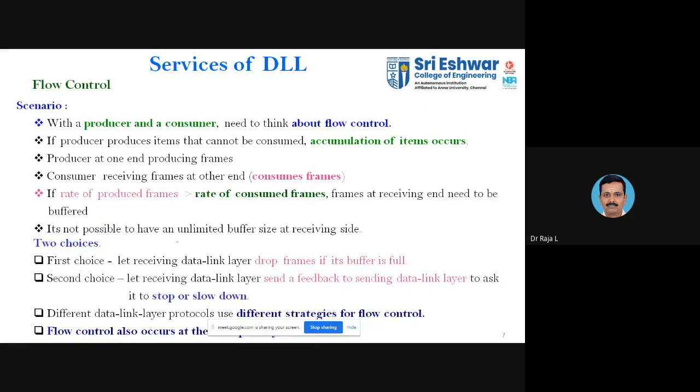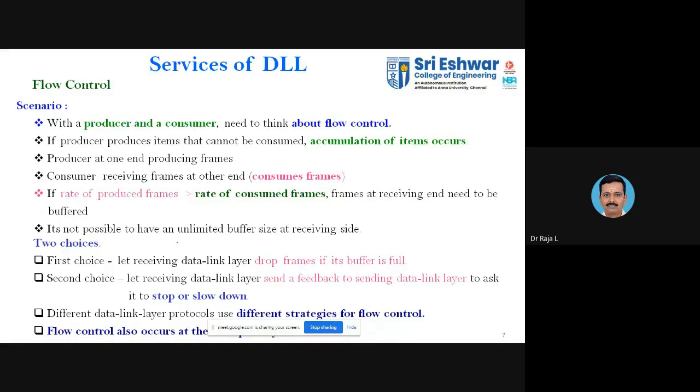As I told, when you discuss framing, you have two types of stuffing. One is byte oriented, that is 8 bits, called character oriented stuffing, and the other is bit oriented stuffing, individual bits. Bit stuffing is an interesting concept, and those things will be discussed later. You have to remember these because they will be asked in exam questions: what is bit stuffing and byte stuffing, or compare bit stuffing and byte stuffing.